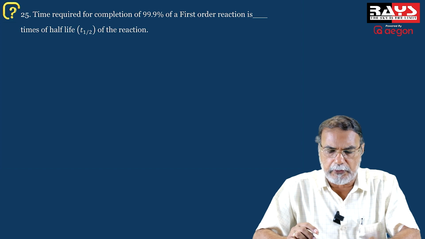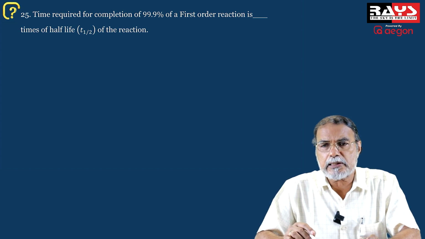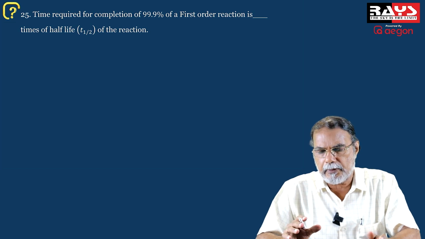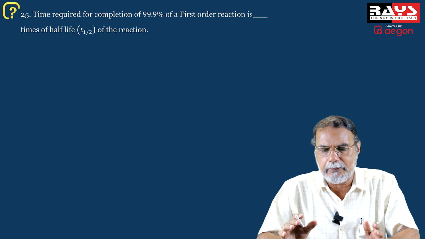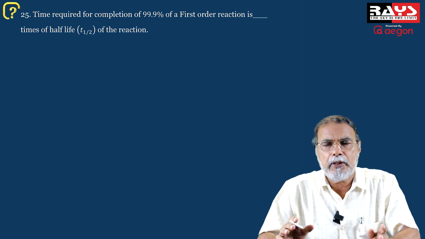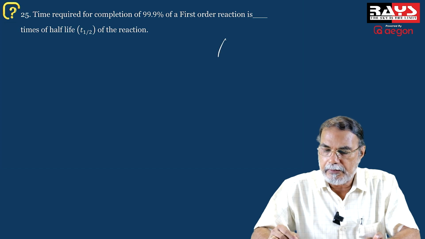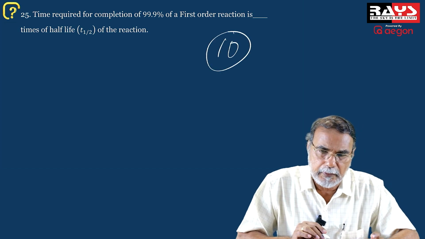Now, there is a question from chemical kinetics. And this question has been asked many times as a multiple choice question. And this is something that is studied by heart by all students. I hope you are also very familiar with this. The time required for completion of 99.9% of a first order reaction is 10 times the half-life of the reaction.